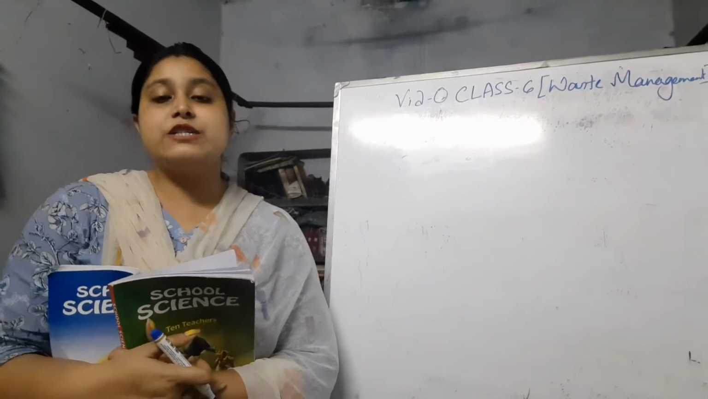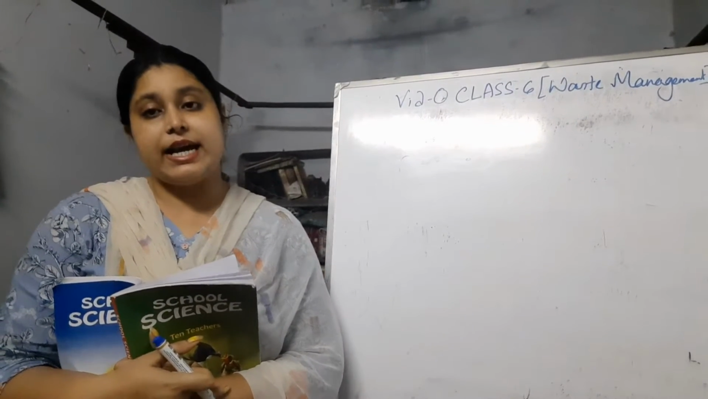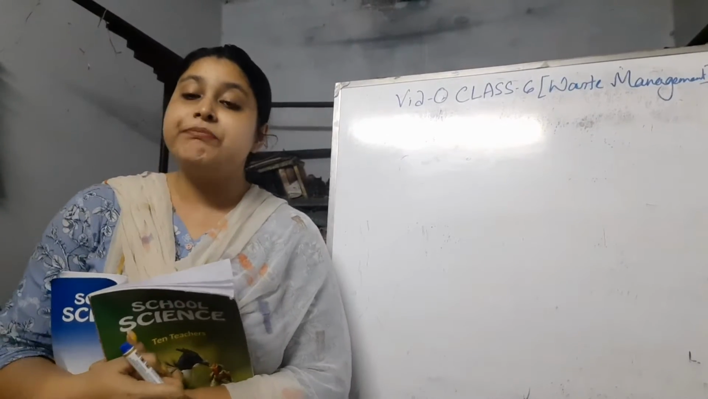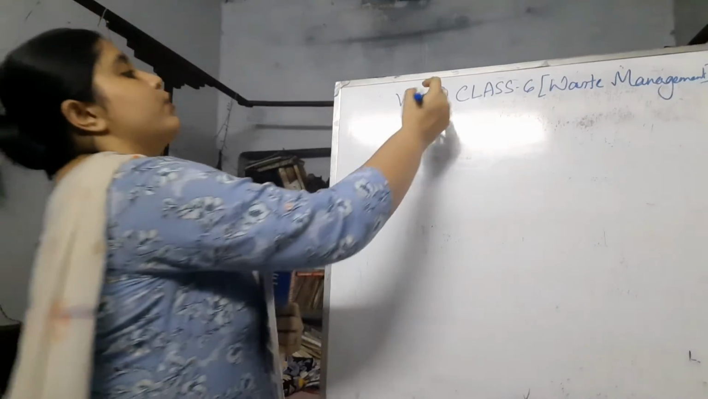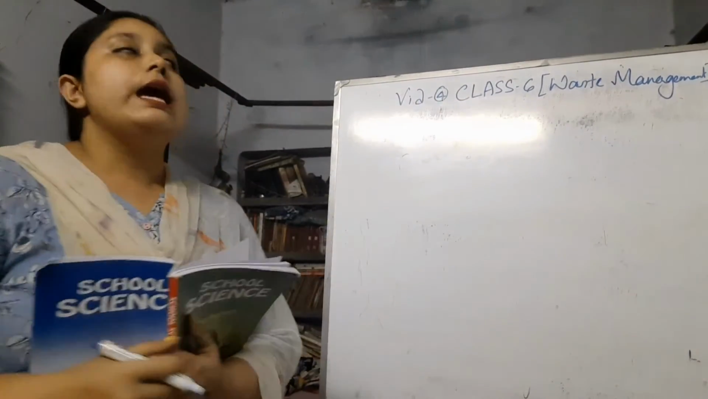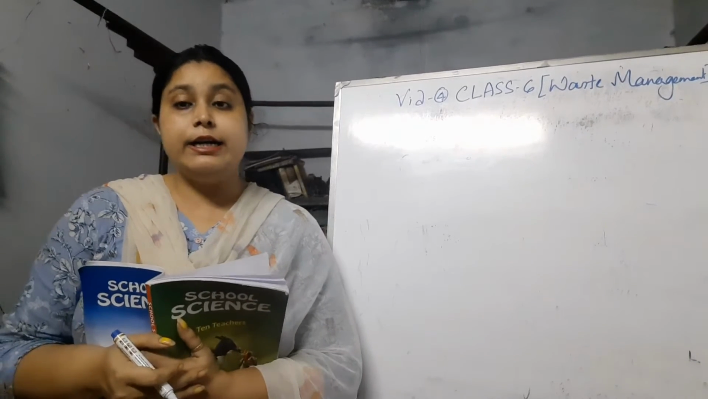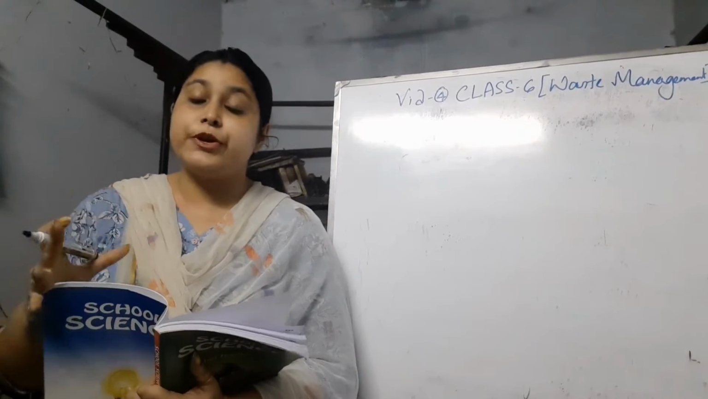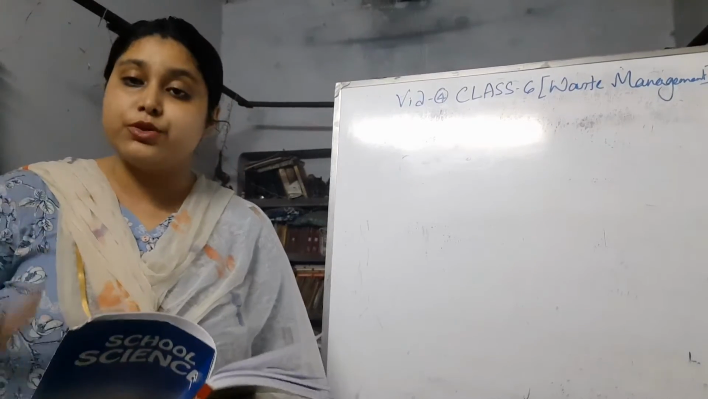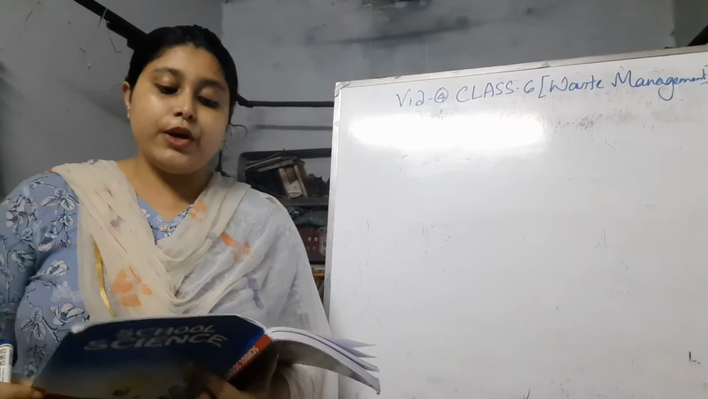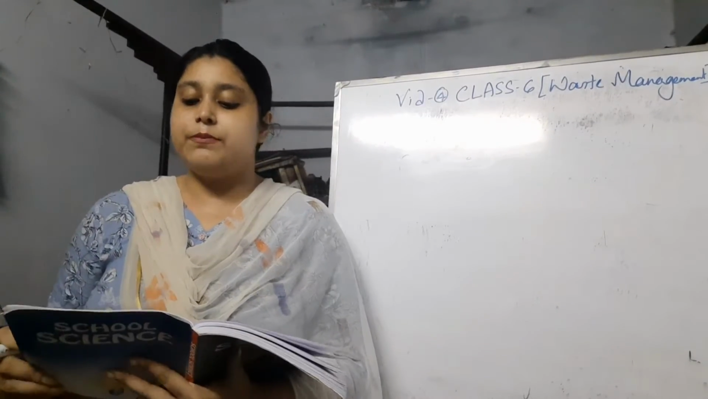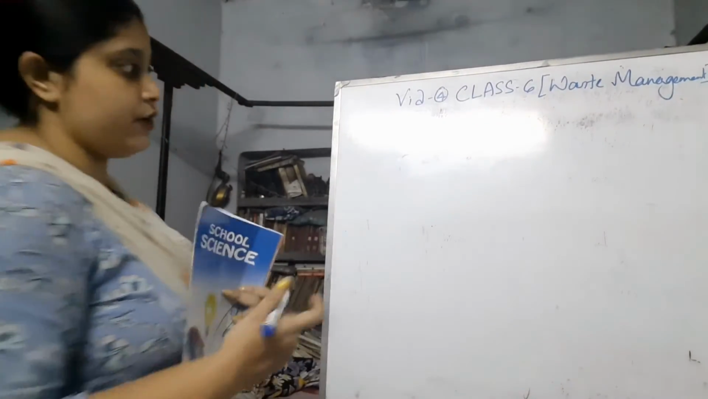This video is for class 6 physical science, and the chapter that I will continue today is waste management. This video is part 4 of this chapter. In the previous video we learned about the classification of waste products according to the source. In this video we are going to discuss the classification of waste products on the basis of chemical nature first.